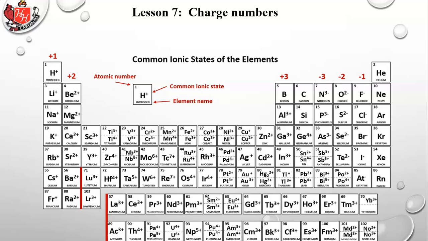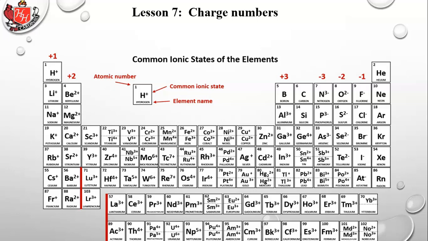Now if we go over to the column where boron is, that's a +3. Boron more easily gives up 3 electrons, as we talked about. It's easier for boron to give up 3 electrons and be like helium than it is to gain 5 electrons and be like neon. So everything in that column with boron becomes a +3. Aluminum, gallium, indium, and so forth, they all give up electrons to be like the noble gas that's in the row before them. All right, now we get to the carbon column, and we said carbon doesn't ionize. Those in the middle could go either way. They could add 4 or lose 4, but they tend to not do either. And so they really don't ionize.